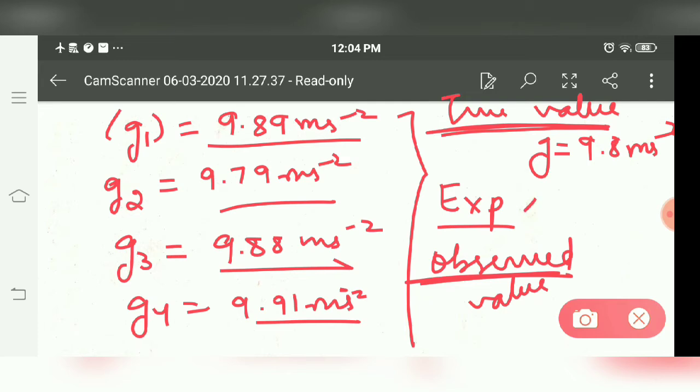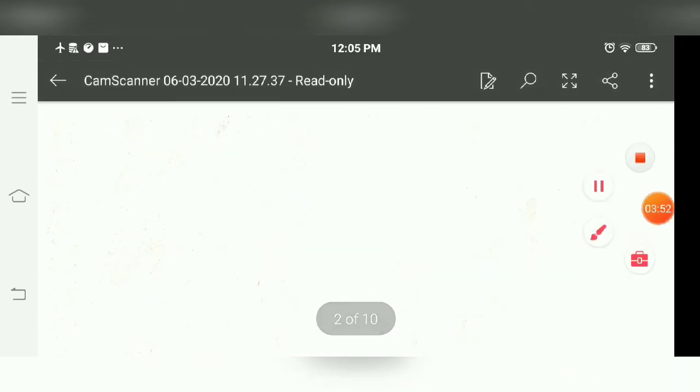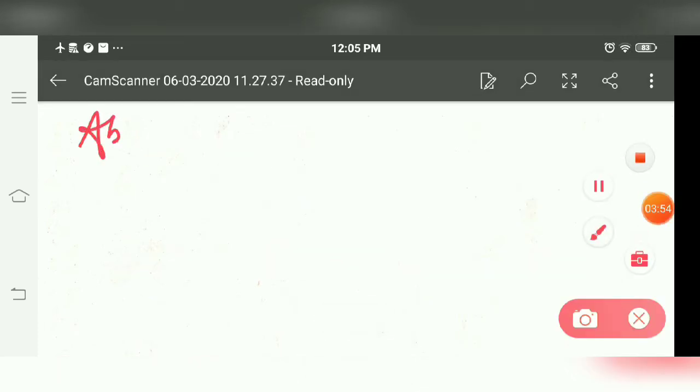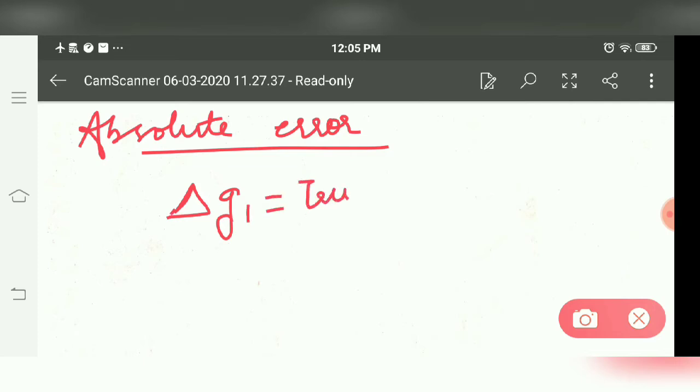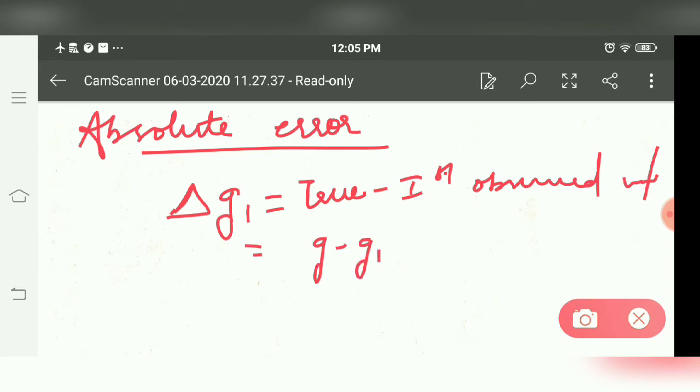Absolute error is denoted by delta. We have to calculate error in g, so delta g due to the first observation, delta g1. So true value minus first observed value, that is g minus g1. This is delta g1. This is the absolute error in g1.